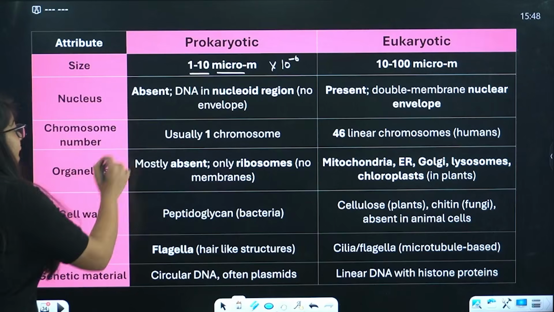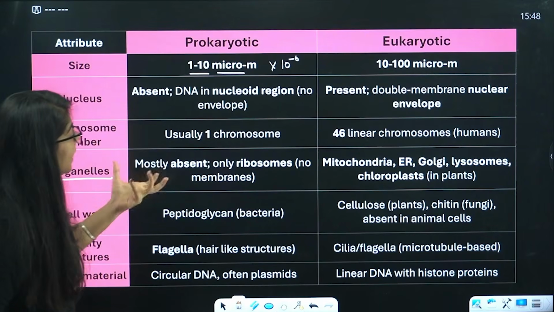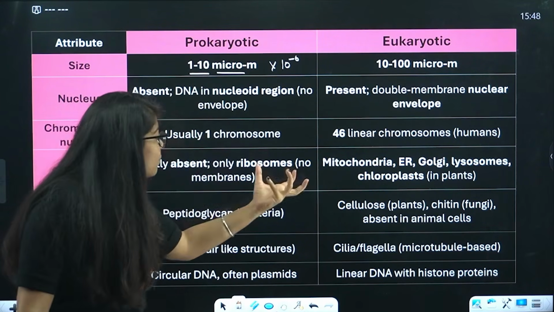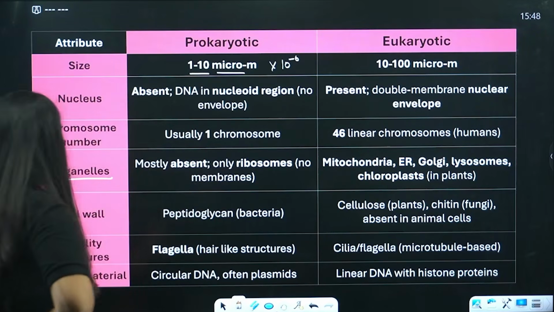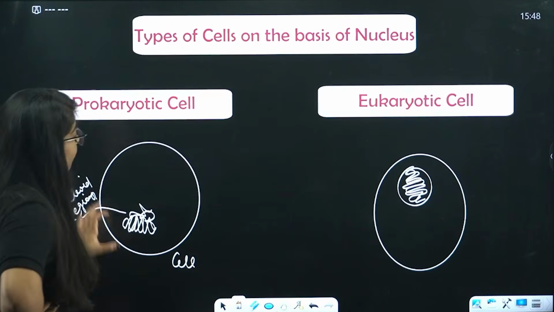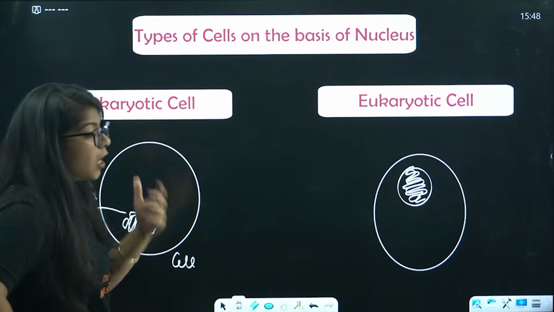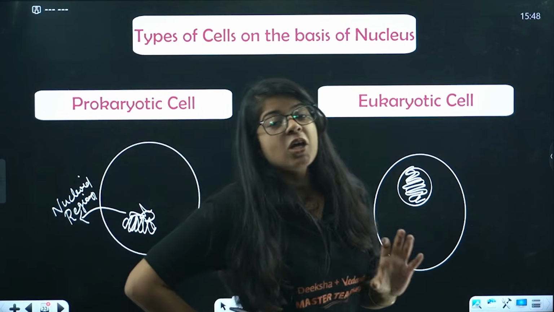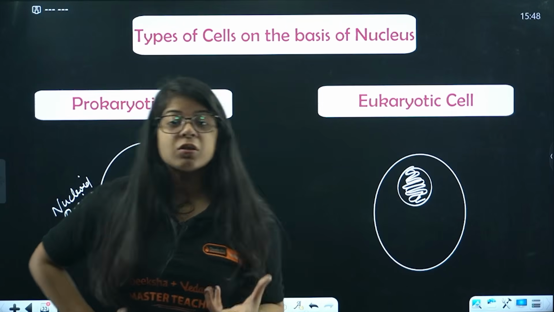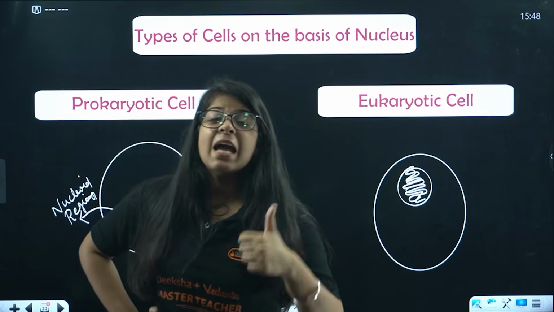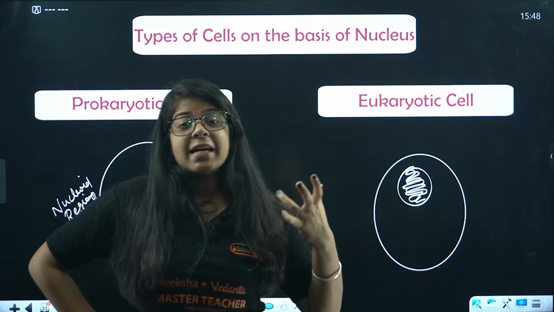Now, what are cell organelles? We'll study them in just a minute. In this prokaryotic cell, there are no cell organelles like mitochondria, lysosomes, Golgi apparatus and all those.